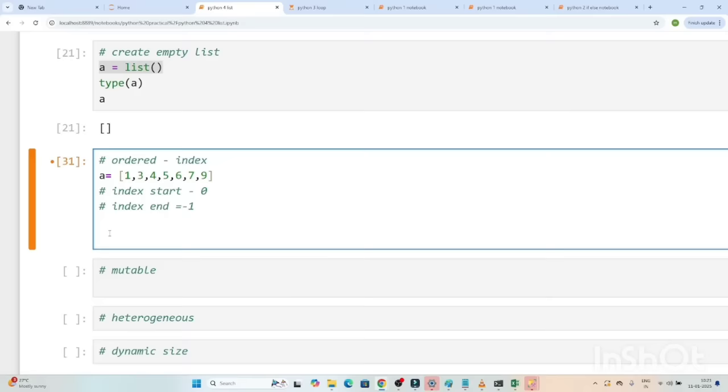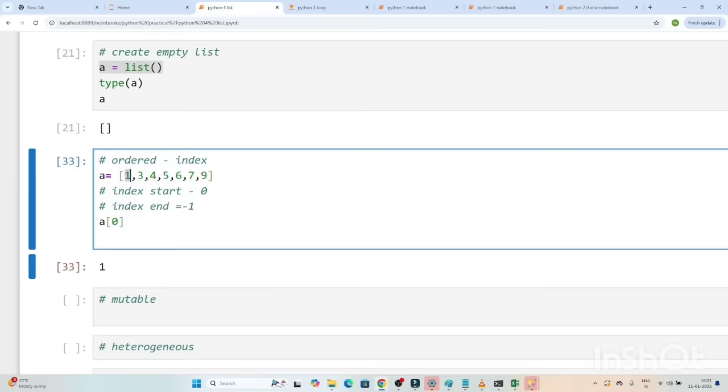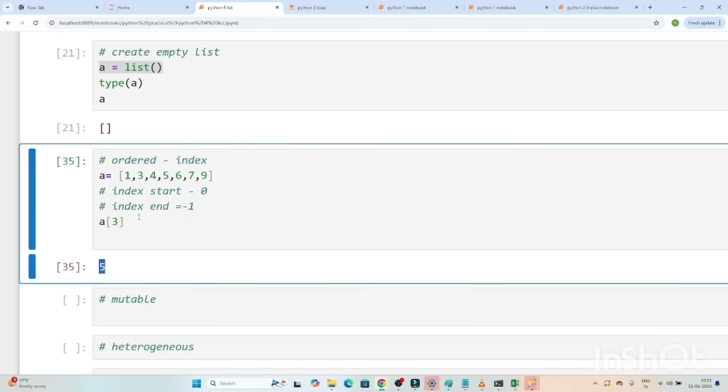Now suppose I want to access the first element. What will I write? a[0]. If I write a[0], you can see I'm getting this particular value. If I write a[3], this is the 0 index, this is the first index, this is the second index, and this is the third index. a[3] means I should get the value 5. If I execute, I'm getting the 5. So index always starts with 0, and like that you can access.